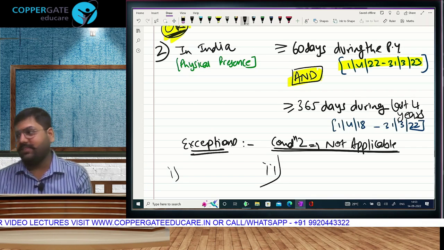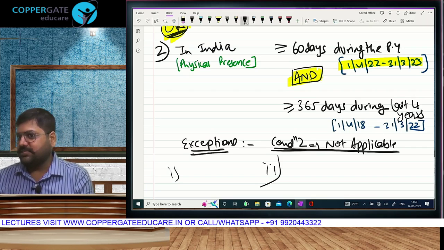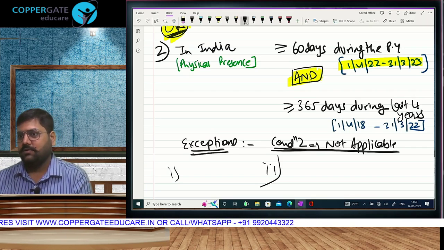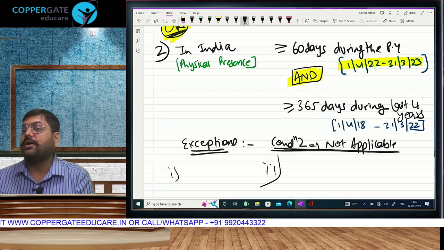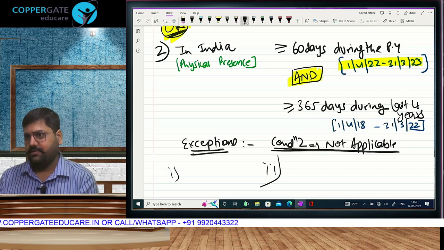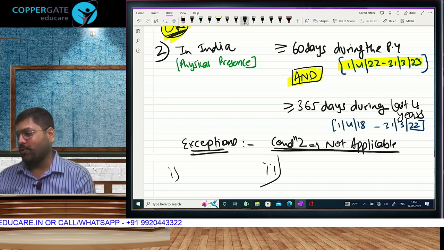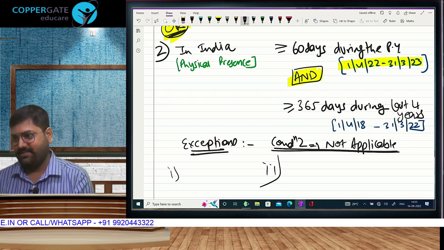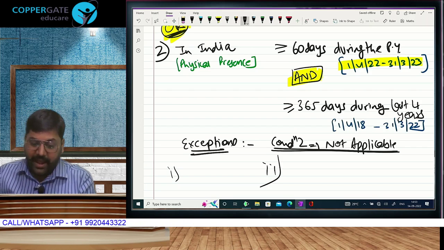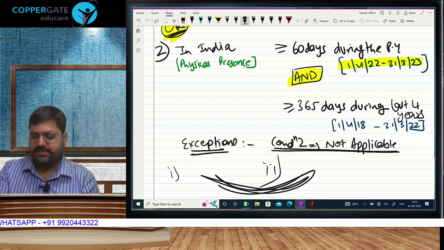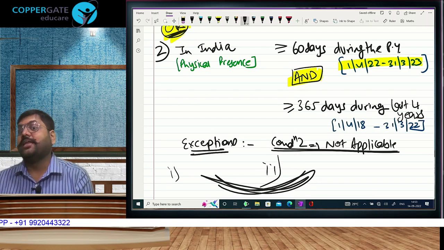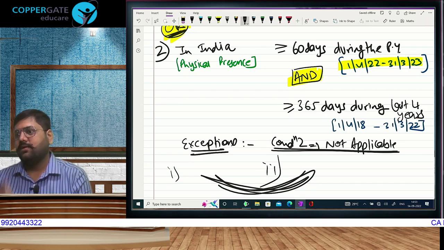63, 65 is not applicable. They are the people falling in the exceptions. That means you become resident only after, that means you become resident late. That means we start taxing you on your global income late. Anybody who falls in the exception is an encouragement given by the government. You have to agree with this.